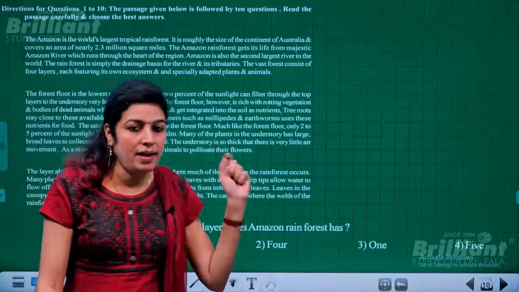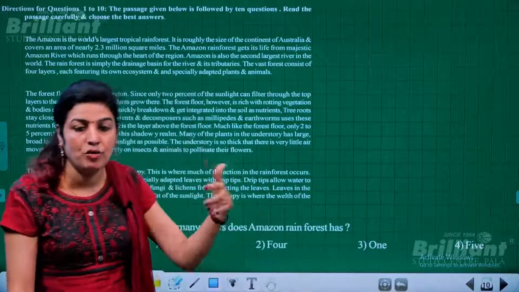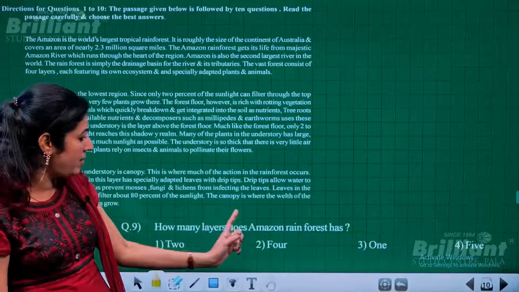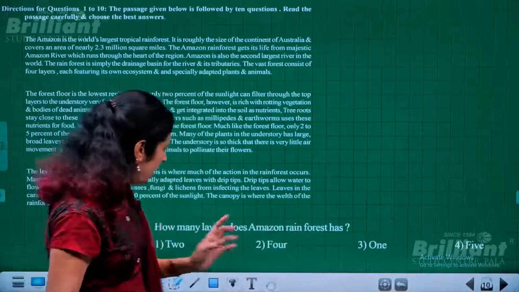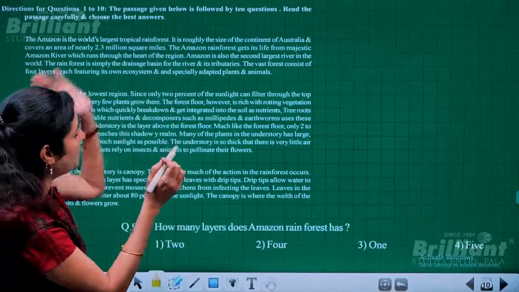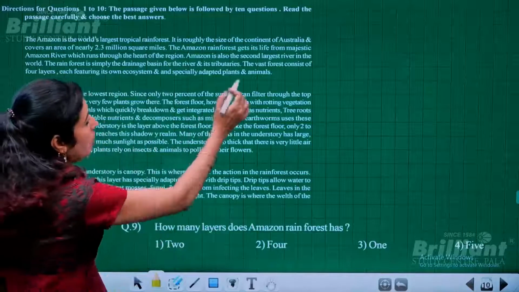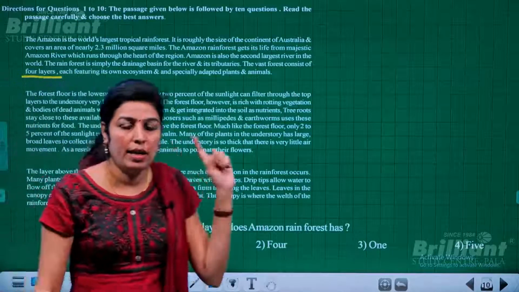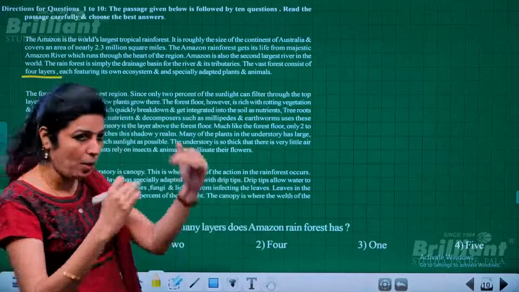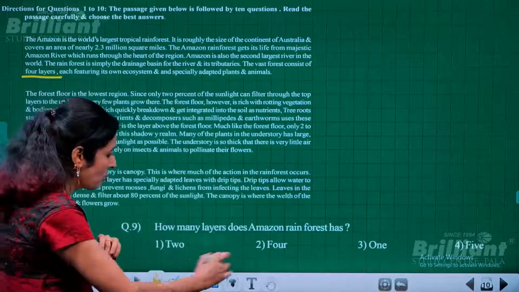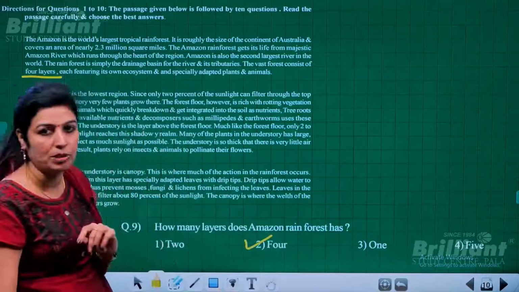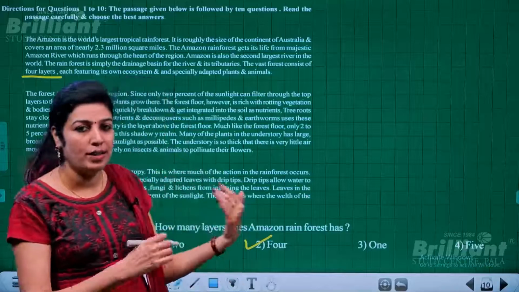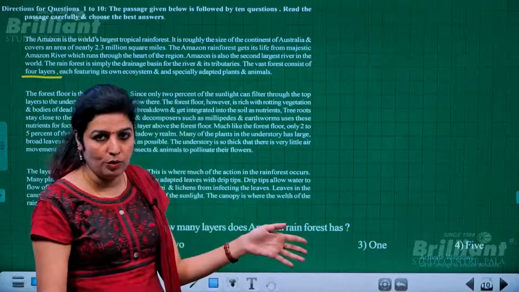Sometimes, to get the answer to the last question, you may have to read the first paragraph again. The best example is this question: how many layers does the Amazon rainforest have? The answer to this question you will get in the first paragraph, not the last one. So the vast forest consists of 4 layers. This 4 layers thing is given in the first paragraph. So it's not in that proper order that you can expect the answers. Okay, so this 4 is the correct option. So all the answers related to the passage are over and you got them from the passage. No trouble to find them out, isn't it?